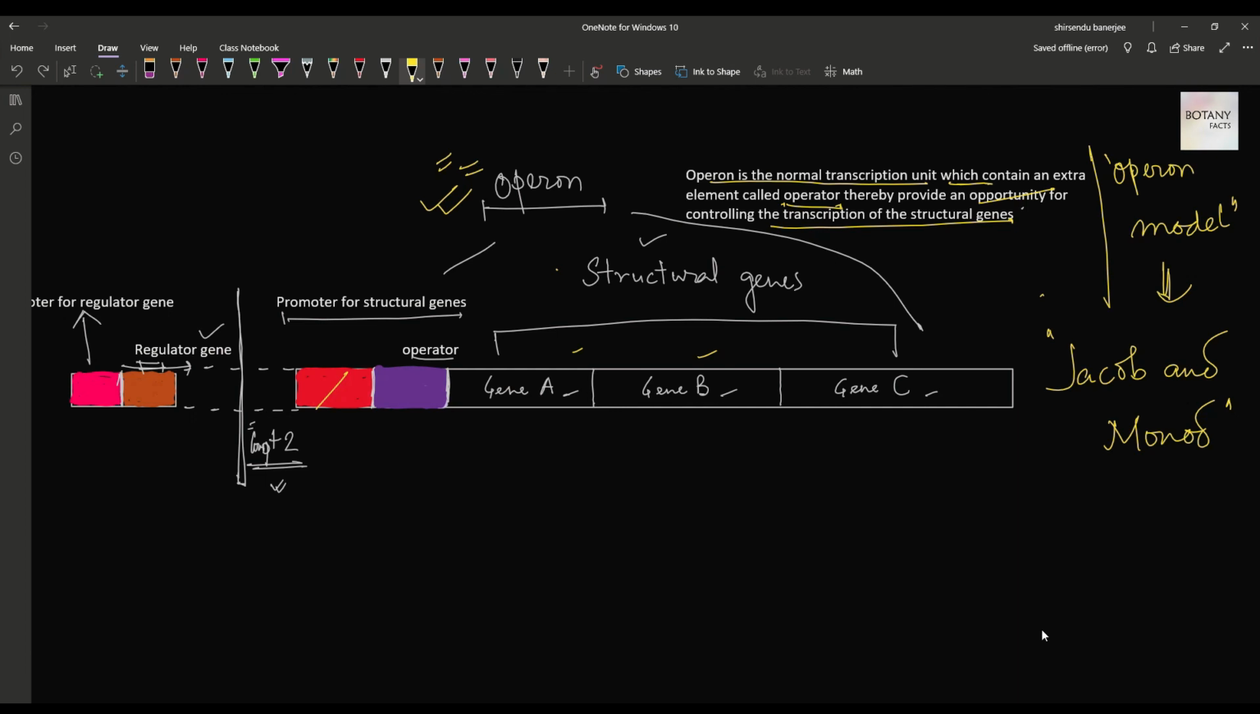So in the last part of the video, I need to tell you that the regulation of gene expression in prokaryotes was described by Jacob and Monod in their operon model. The repression and the induction, which we actually talked about, are based on this operon model.